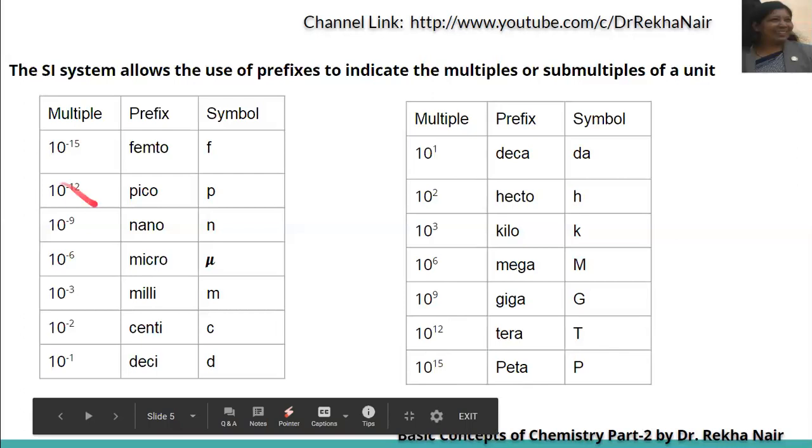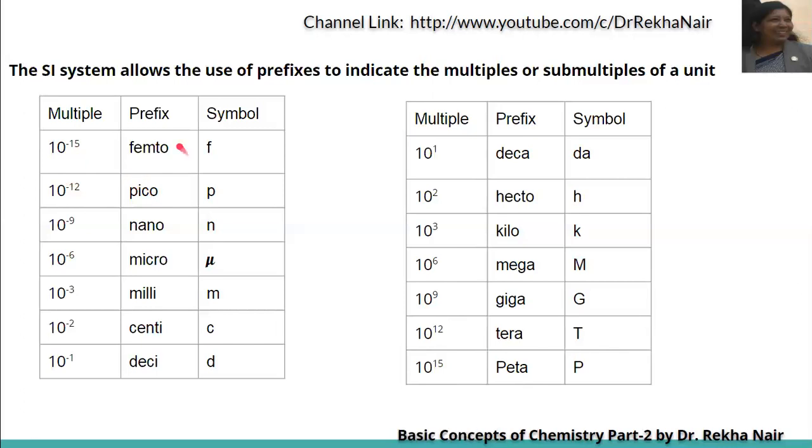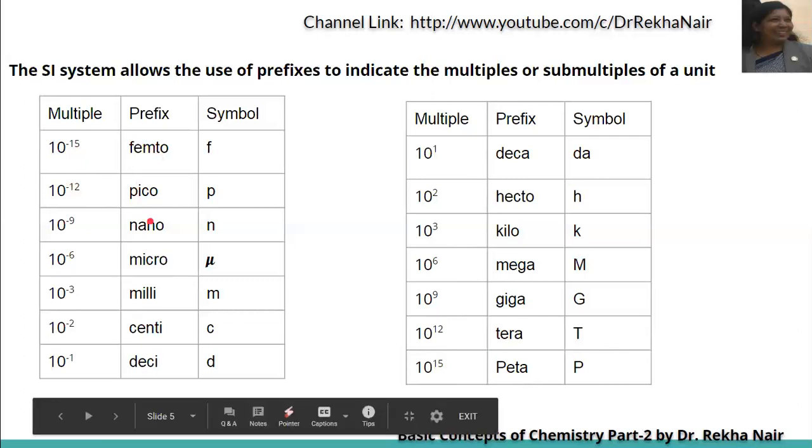And here, the powers of 10 to the power of minus 12 and minus 15 we use less often, in a smaller number of times. So we can remember this. All these words we generally use on a daily basis: centi, milli, micro, nano and all. So we can remember the powers, and we must know the symbols also for these.